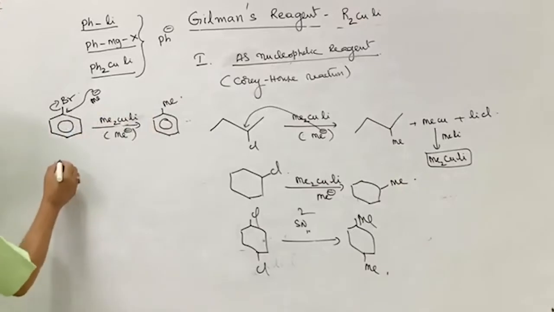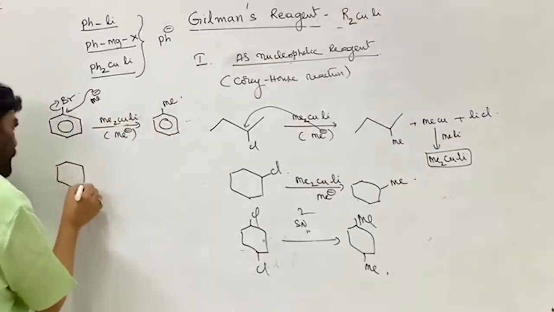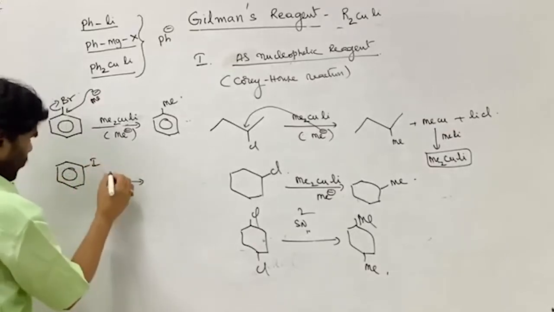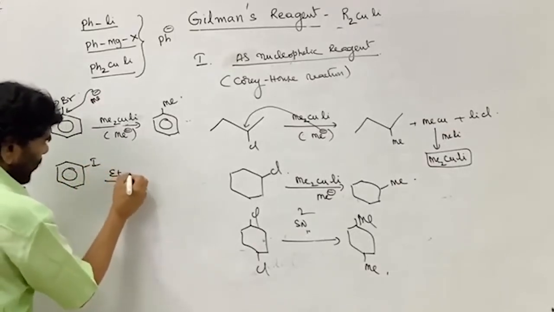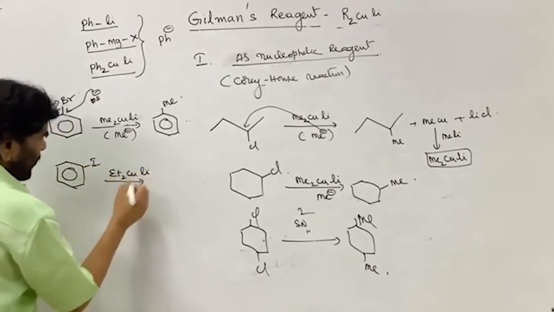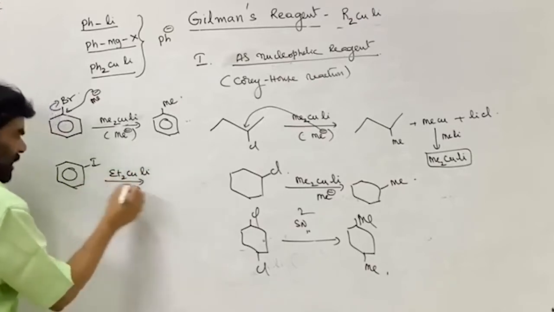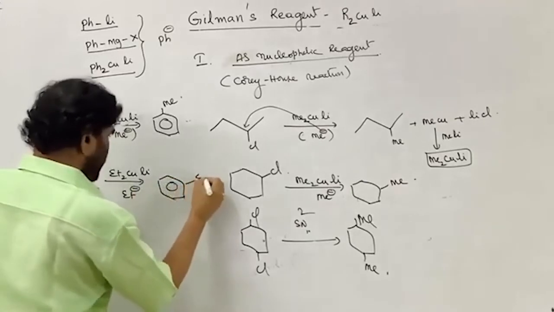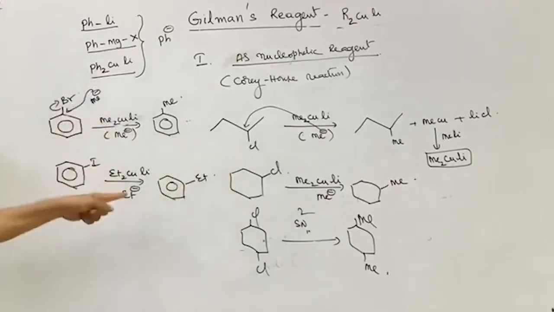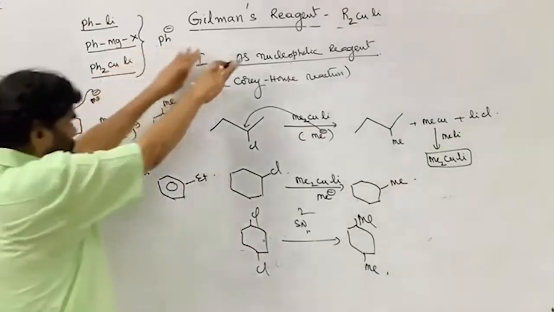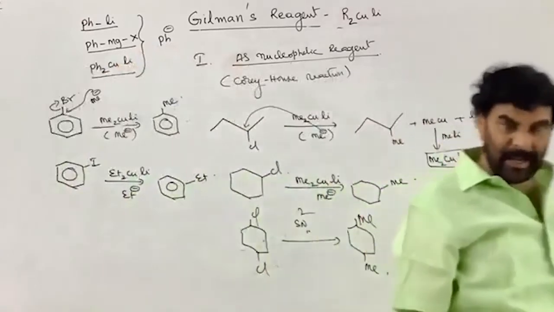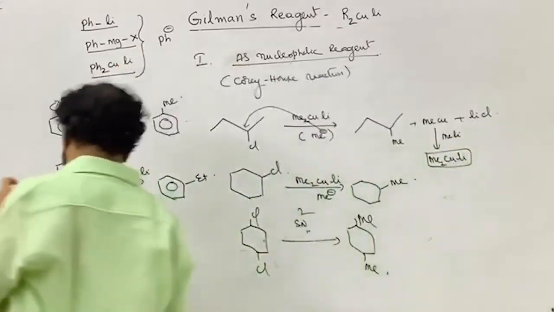It's a regular procedure. Let me take iodobenzene. So, the best leaving group, with Et2CuLi. Here the Et minus ion, SN reaction takes place. This Et group is introduced. Similarly, see, this is the Corey-House reaction. I am extending the Corey-House type reaction to the aryl halides and vinyl halides also.